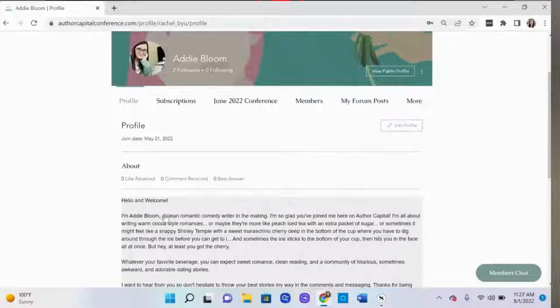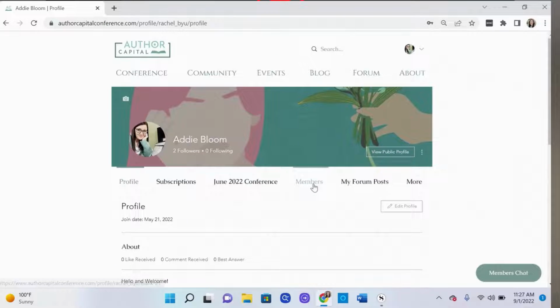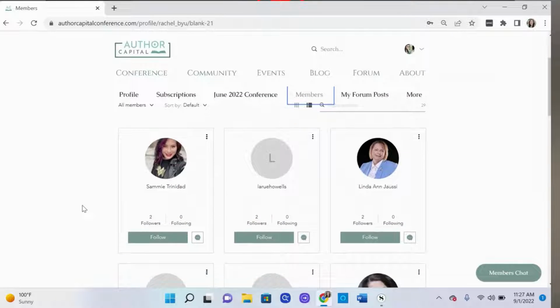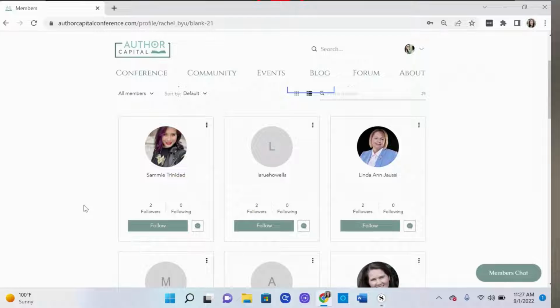If you want to browse other member pages, you can click the Members tab to meet new authors within the Author Capital community. If you find someone you'd like to chat with, follow them and click the speech bubble on their profile. This will open both the private and group chat features located in the bottom right corner.